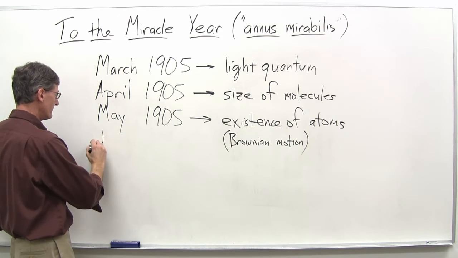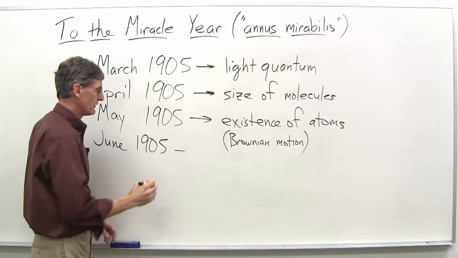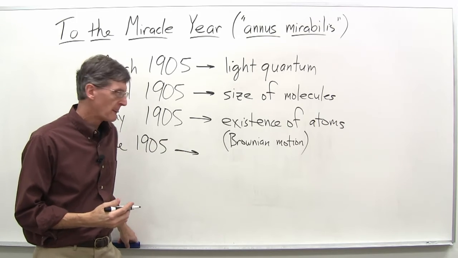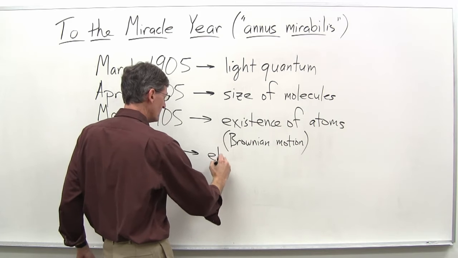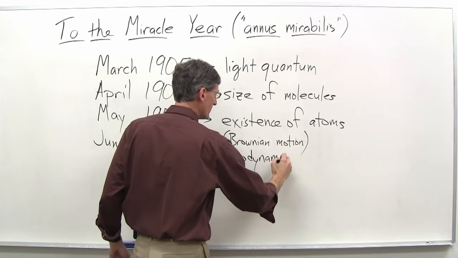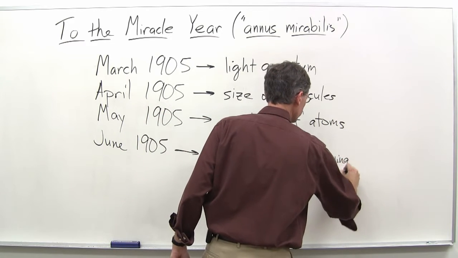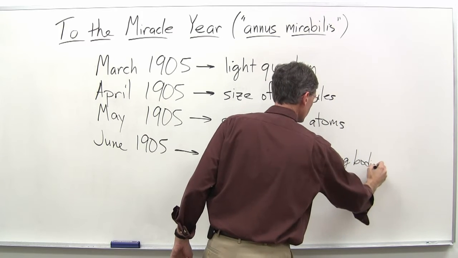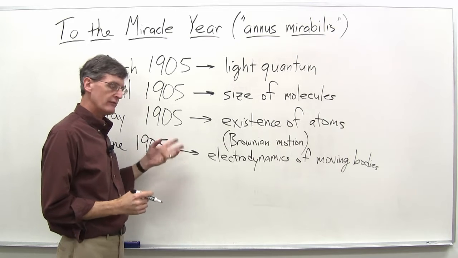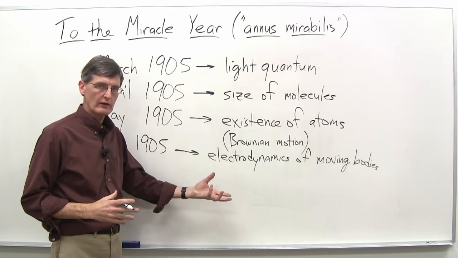Now we're into June 1905, and this is the paper on the special theory of relativity. The title of it dealt with the so-called electrodynamics of moving bodies. We will be looking at that paper. I'll have you read it if you're doing the more quantitative approach to the course, not to try to understand all of it.